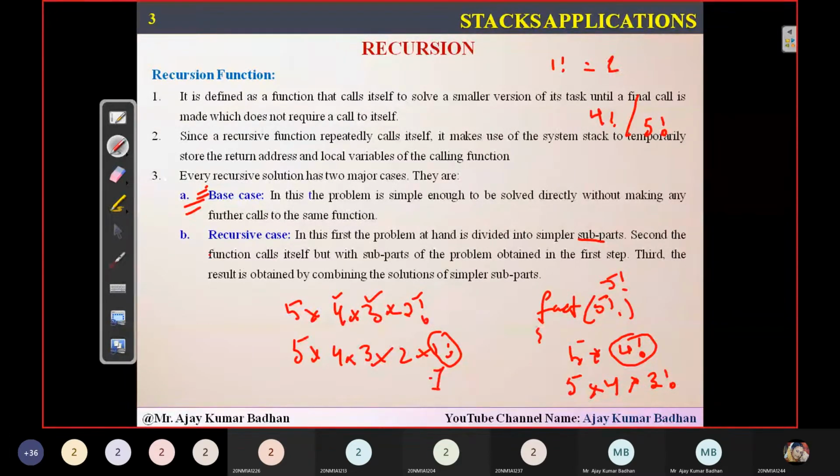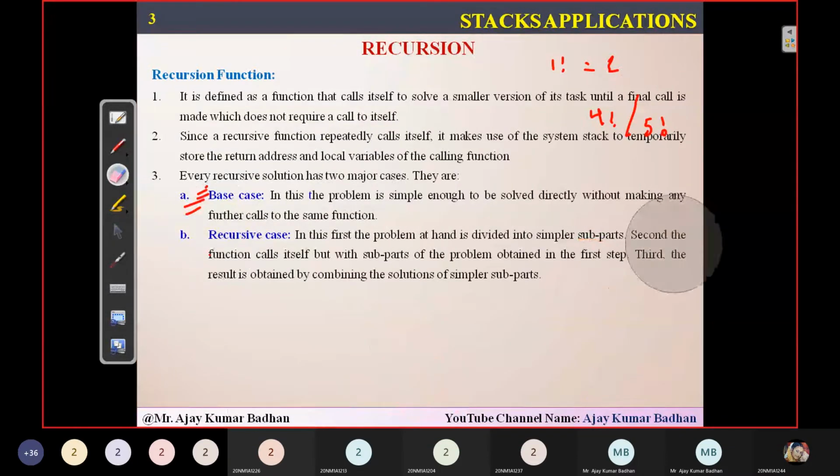And you know 1 factorial is 1. So 1 into 2, how much are you going to get? 2. So 2 into 3, how much? 6. So 4 into 6, how much? The reverse order. So 24. So 5 into 24, how much are you going to get? Totally 120. This is the way this particular recursive function works.